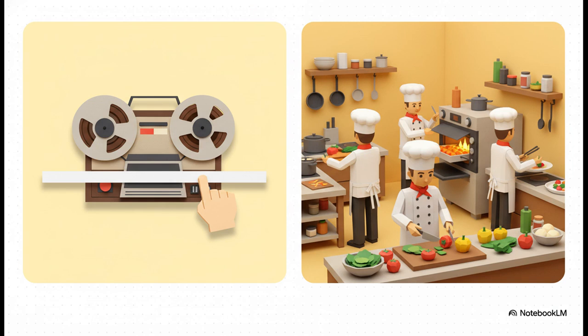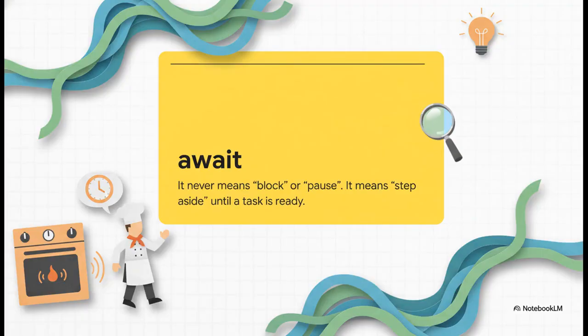You see, most of us kind of think about code like an old tape player. It's a single, linear timeline. You press play, it runs. You press pause, the whole world stops. But asynchronous systems aren't like that at all. They're much more like a busy restaurant kitchen. You've got dozens of things happening all at once, slicing, dicing, grilling, all managed by a head chef, which is our event loop.